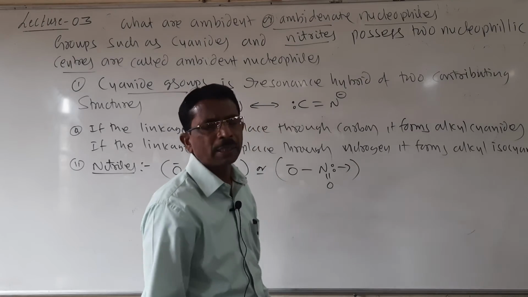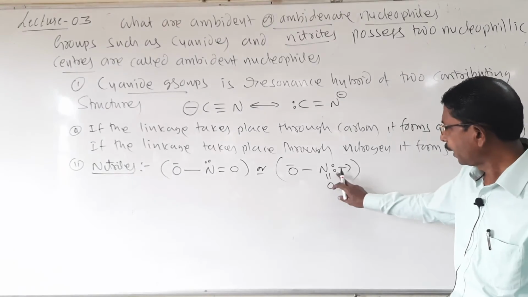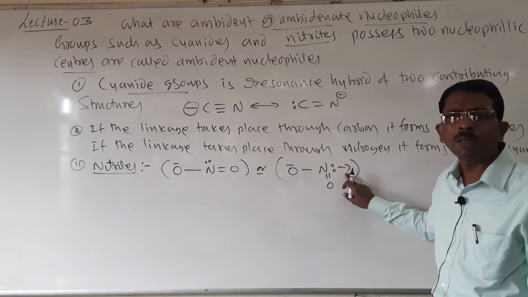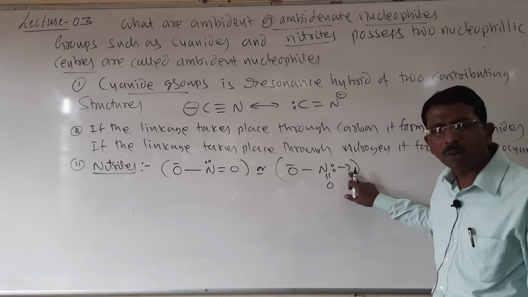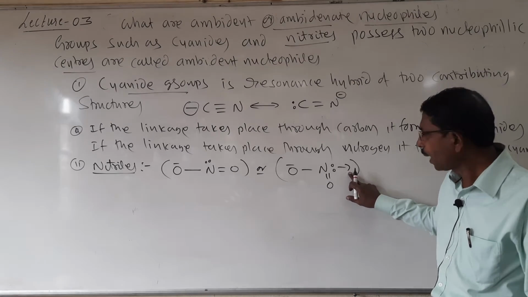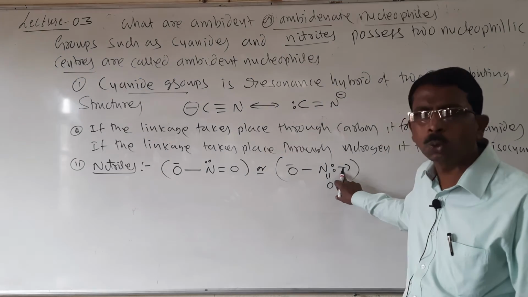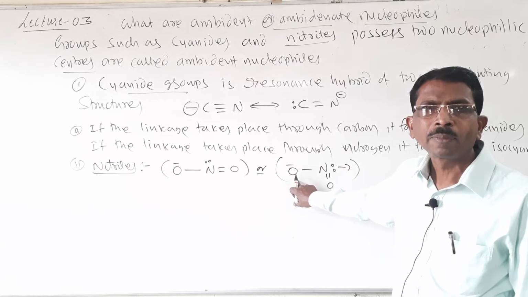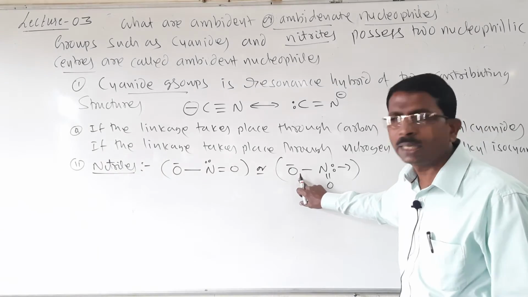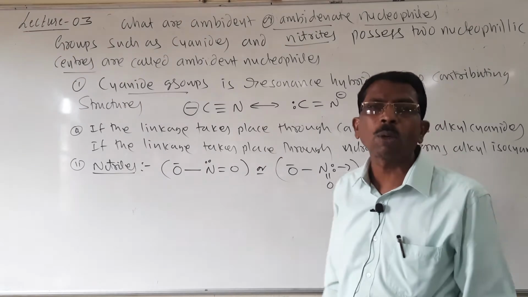It may also be written like this. Look here students, it is very interesting. Here it has a lone pair of electrons, it can donate this lone pair of electrons. So if the linkage takes place through nitrogen, then it forms an isocyanide, and in the case of nitrite, if the linkage takes place through oxygen, it forms nitrite, and if the linkage takes place through nitrogen, it forms nitroalkanes.